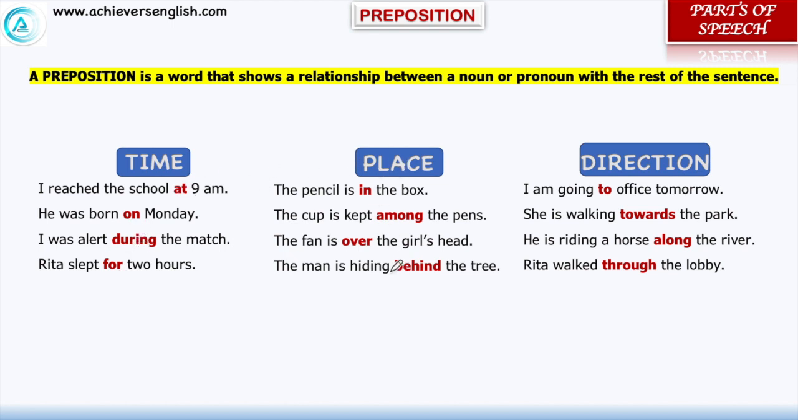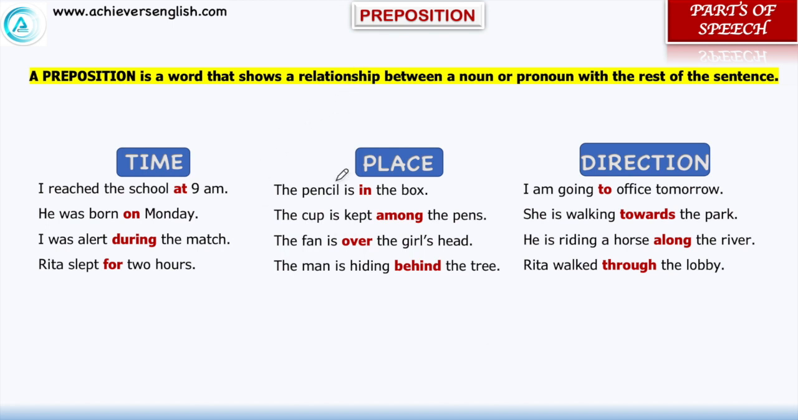In the same way, it is telling the place by using in, among, over, behind. And in directions, it may use to, towards, along, through. These are a few examples. I have explained around 40 prepositions in preposition videos.